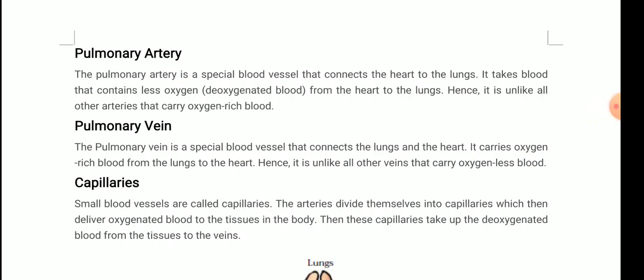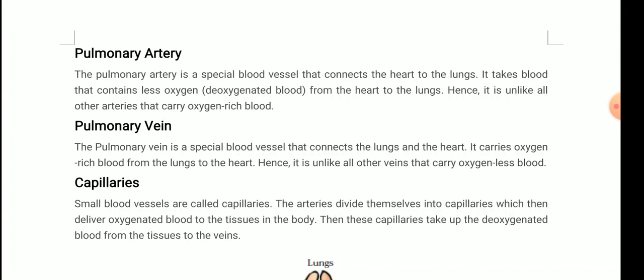So, students, when we were discussing the difference between arteries and veins, I told you that arteries carry oxygen rich blood, but the pulmonary artery is a special artery which does not carry oxygen rich blood. It carries deoxygenated blood. So the common thing that we can say about arteries is that all the arteries take the blood away from the heart. This one is also taking the blood from the heart to the lungs. So the point about arteries is 100% correct, that arteries take the blood away from the heart. But saying that they always carry oxygenated blood, no. The pulmonary artery carries deoxygenated blood. Very important, remember this thing.